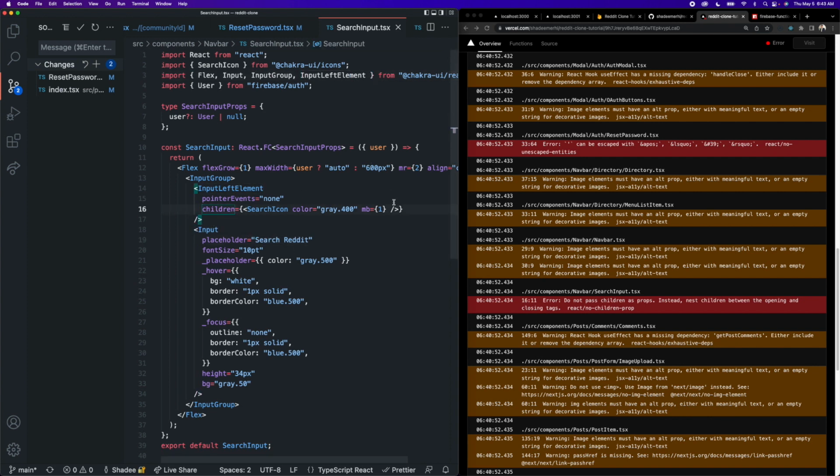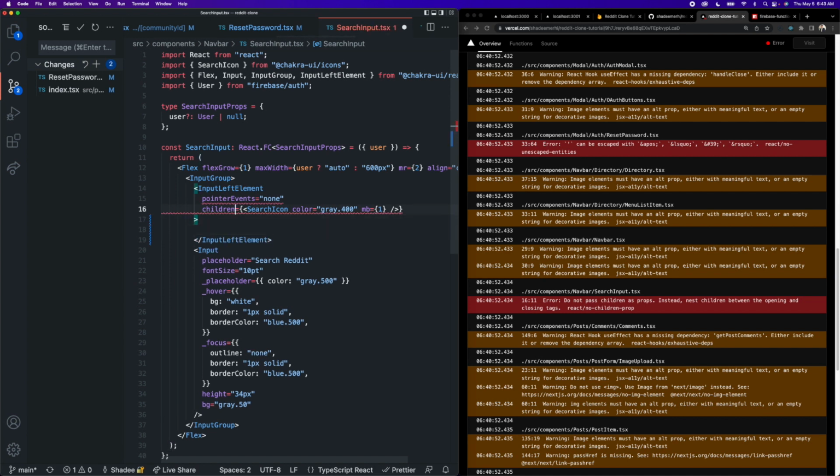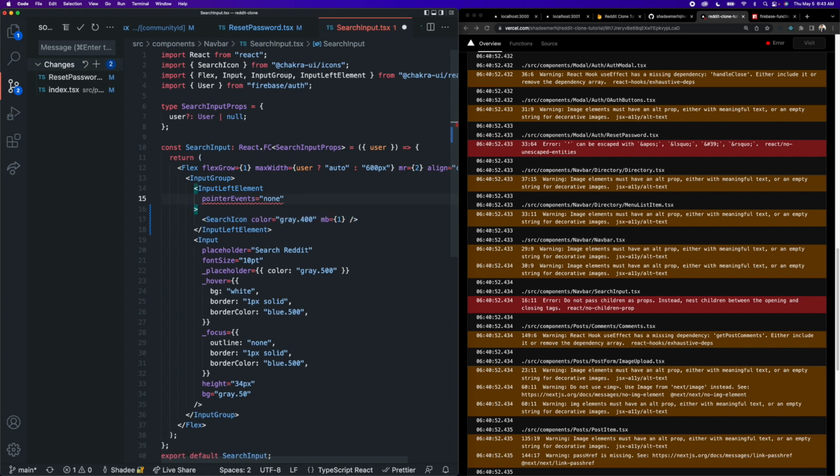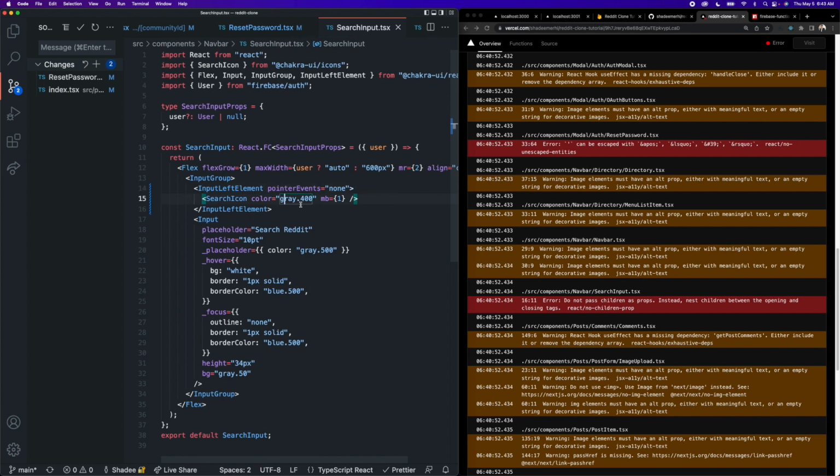So rather than passing this search icon as a children prop to the input left element, what we can do to do basically the exact same thing is remove the self-closing tag on this input left element here and create an actual closing tag. And then we can take this search icon component and place it inside of here like this, delete the child, and this should do exactly the same thing because now this is acting as the child or children of the input left element.